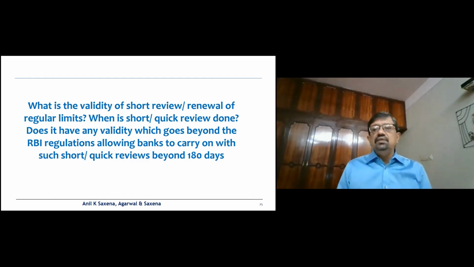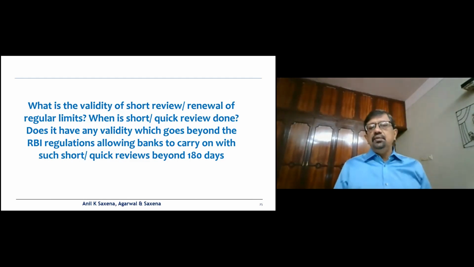Even otherwise, in some banks the cash credit account is normally sanctioned for a year, and as soon as the 1 year gets over, that is, the review becomes due, it starts requiring sanction by the branch manager for every transaction which happens. So basically they are trying to control that the account needs to be reviewed.